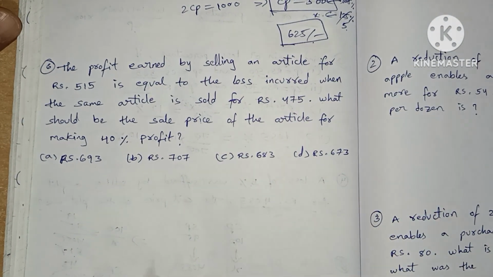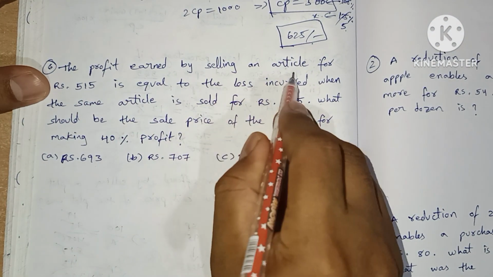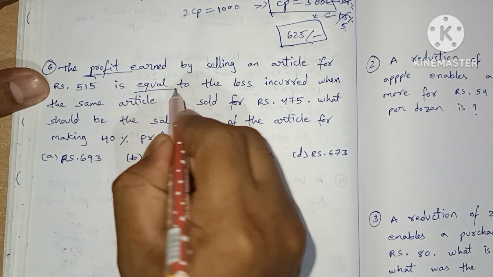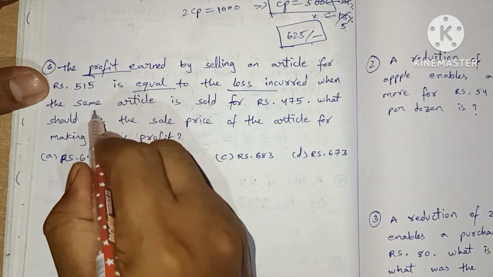Next, let's see one more question. The profit earned by selling an article for 515 is equal to the loss of the same article.